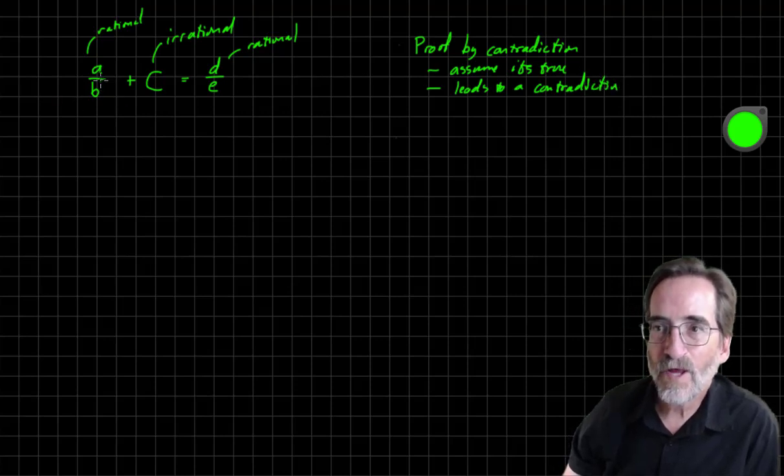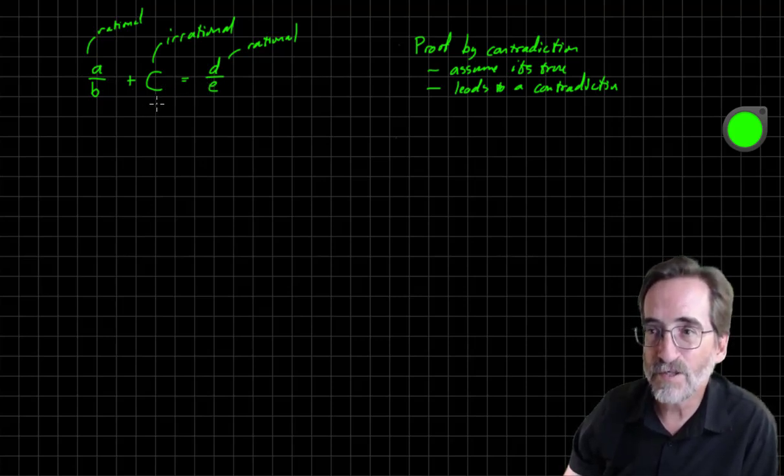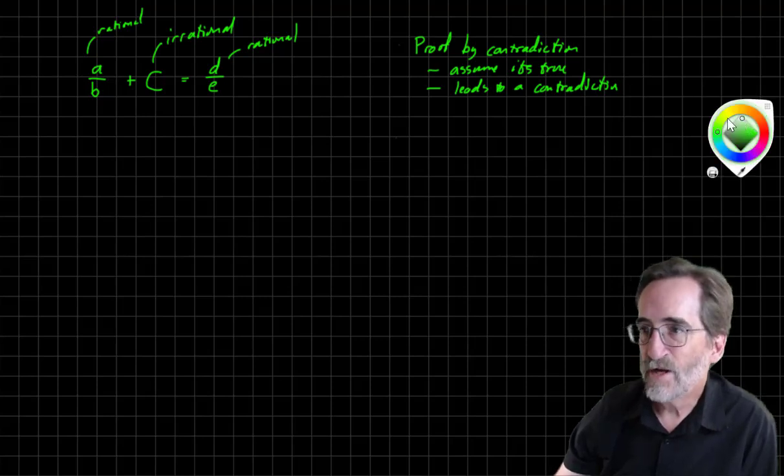So assume that a rational number plus an irrational number is a rational number, and then demonstrate it leads to a contradiction. Okay? So let's follow our algebraic steps here.